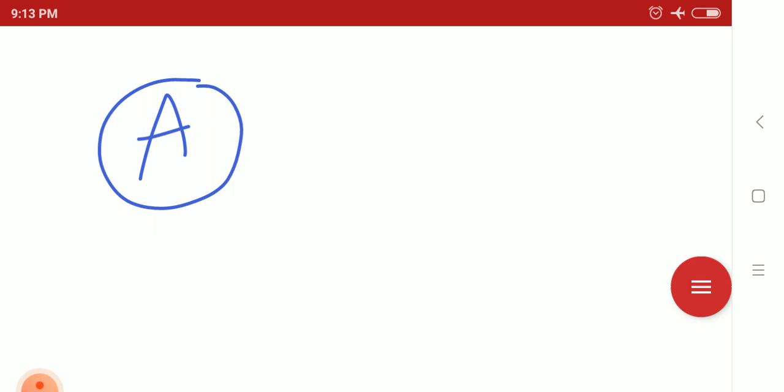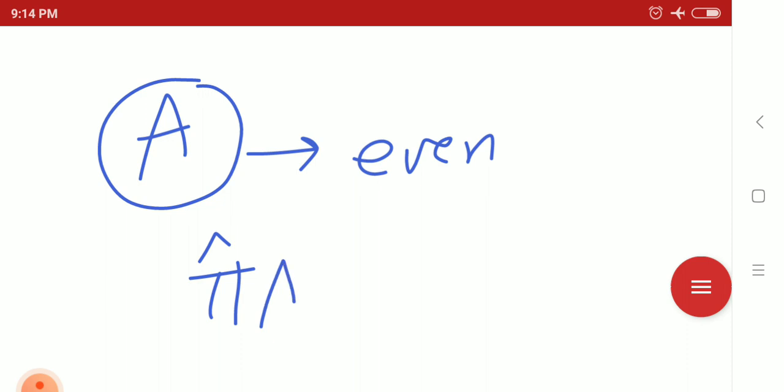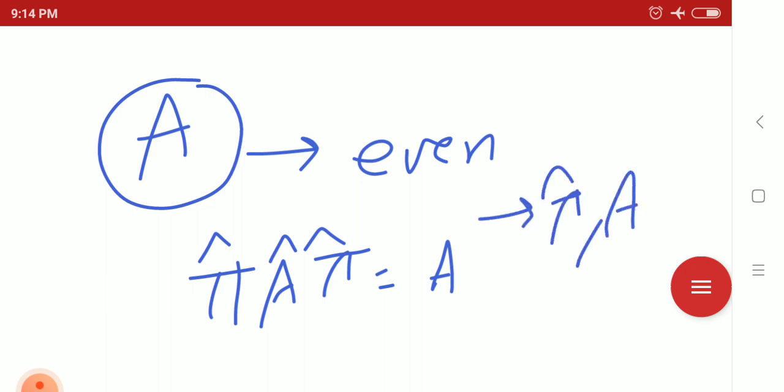The way to know is this: an operator is even if it obeys the relation that A commutes with the parity operator, pi, that is, pi A equals A pi.